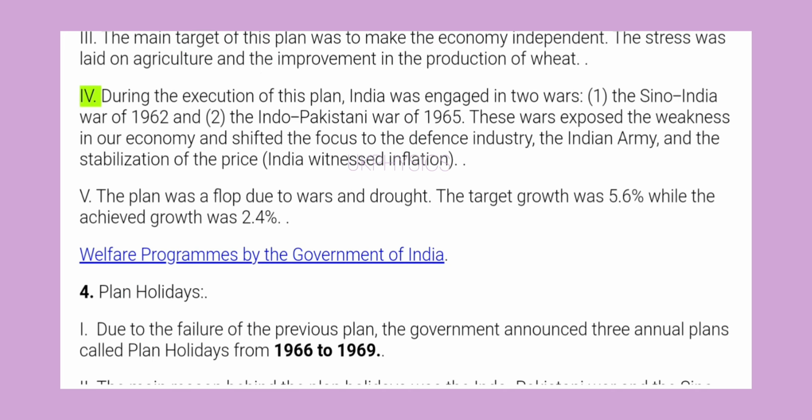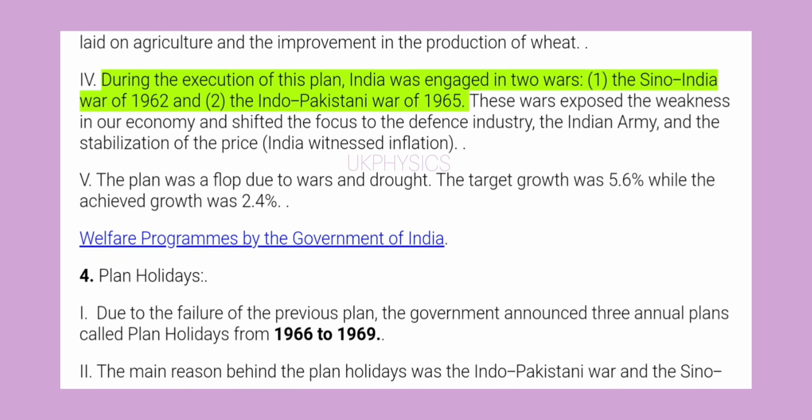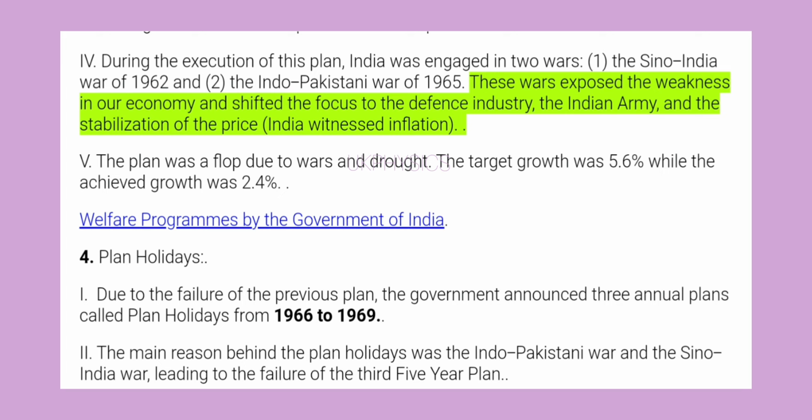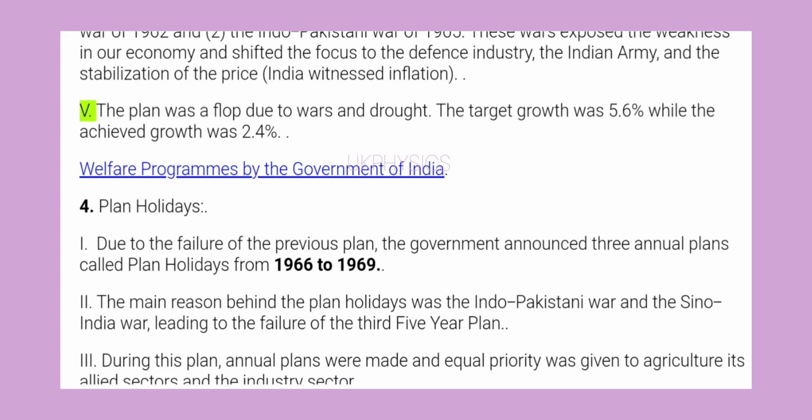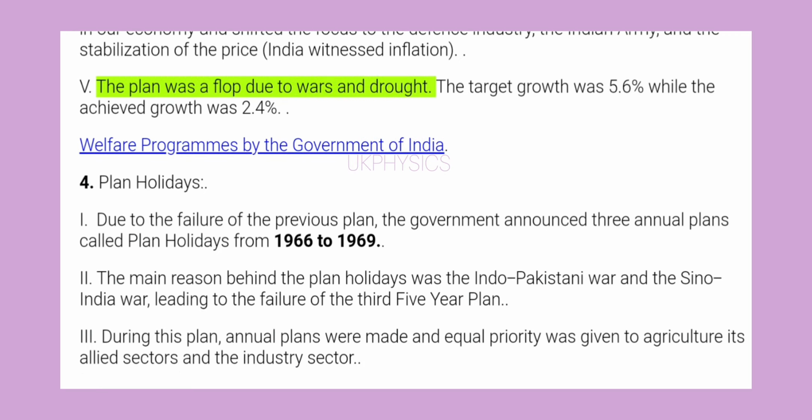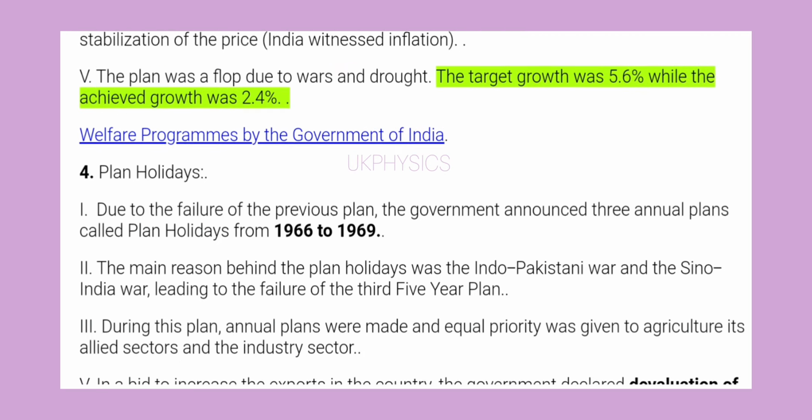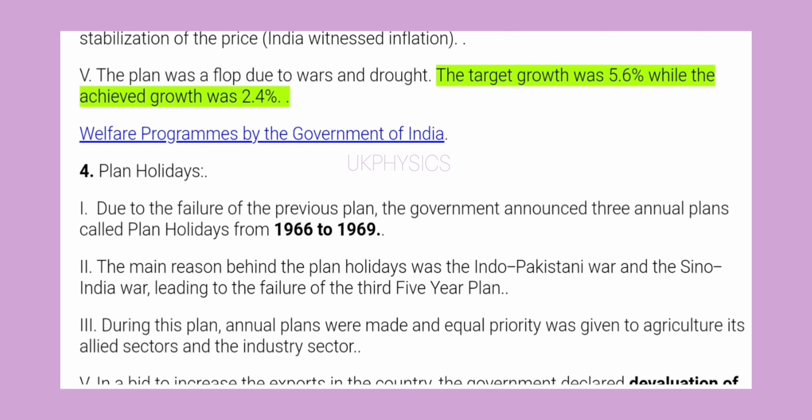4. During the execution of this plan, India was engaged in 2 wars: 1. The Sino-India War of 1962 and 2. The Indo-Pakistani War of 1965. These wars exposed the weakness in our economy and shifted the focus to the defense industry, the Indian Army, and the stabilization of the price. India witnessed inflation. 5. The plan was a flop due to wars and drought. The target growth was 5.6%, while the achieved growth was 2.4%.